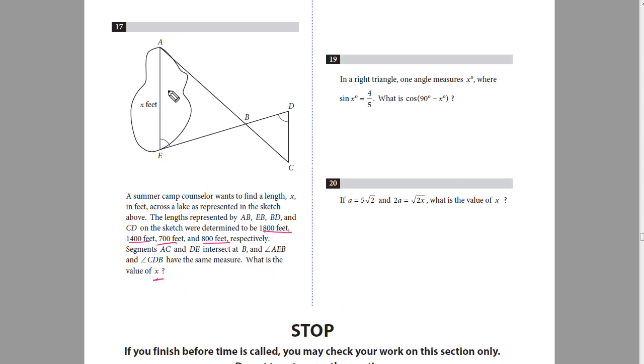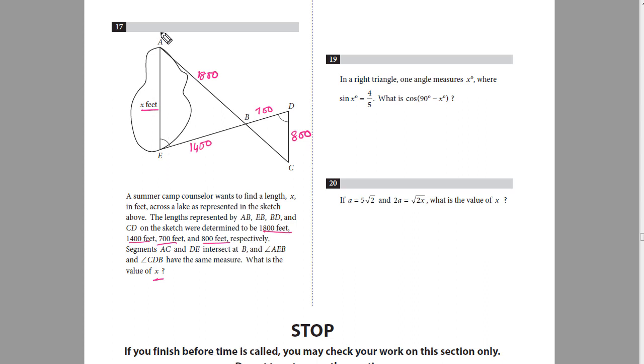So here we have to determine the value of x, where AB is equal to 1800 feet, EB is equal to 1400 feet, BD is equal to 700 feet, and CD is equal to 800 feet. And we have to determine this length.